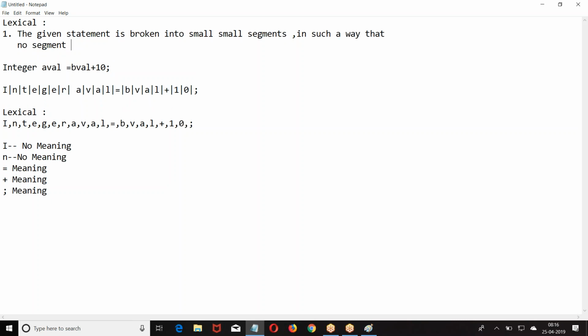The given statement is broken into small segments in such a way that no segment can be broken. Such a segment is called a lexical.